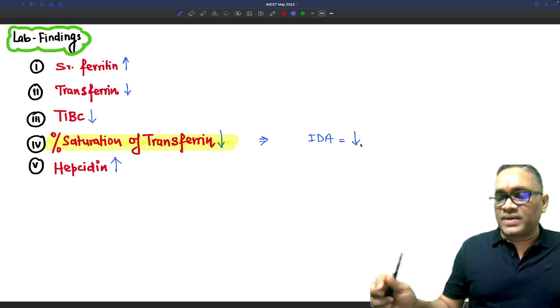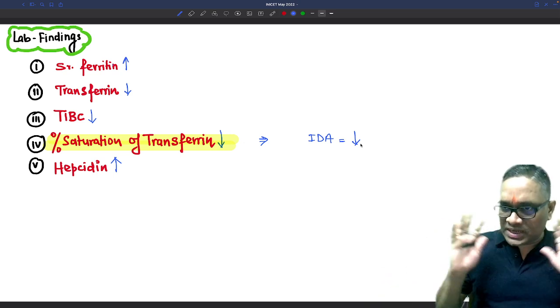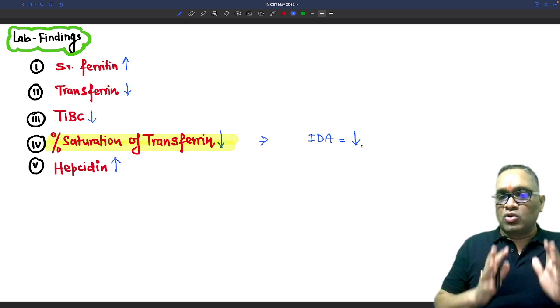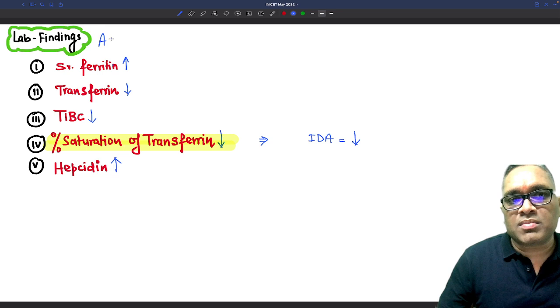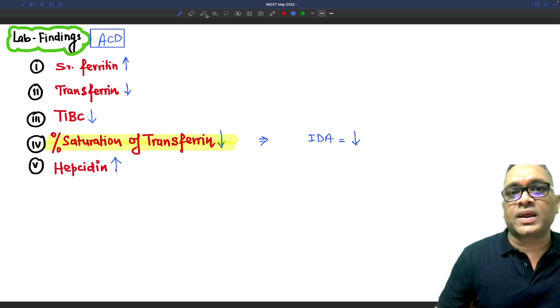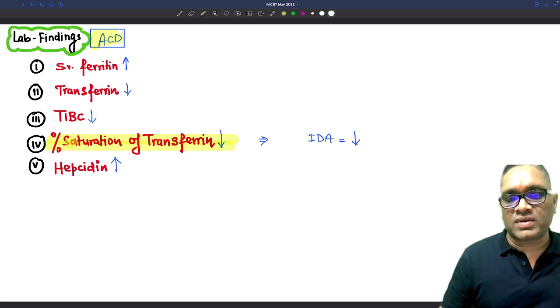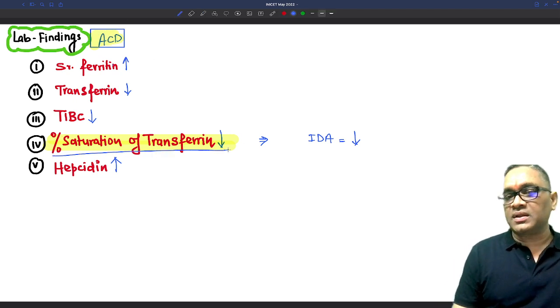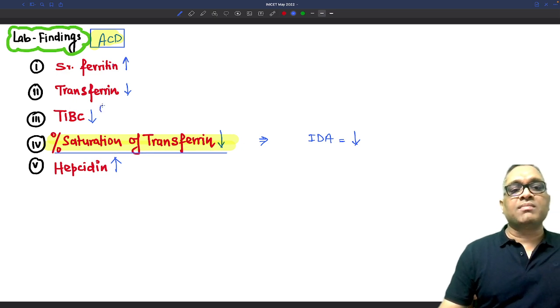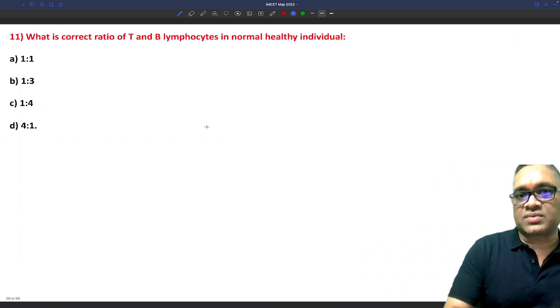That's all. Otherwise you will not find anything. That is what I want to make very simple. Both iron deficiency anemia and anemia of chronic disease will have the same finding, right? They will have the same finding when we talk about percentage saturation of transferrin, that will be decreased, right? So TIBC decreased, and this is the right answer which was given in this particular question.